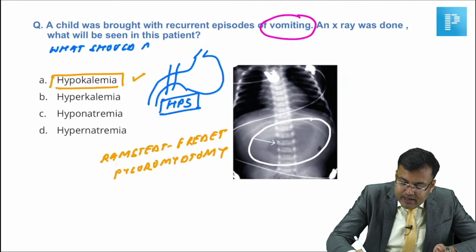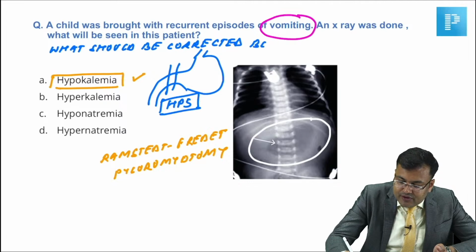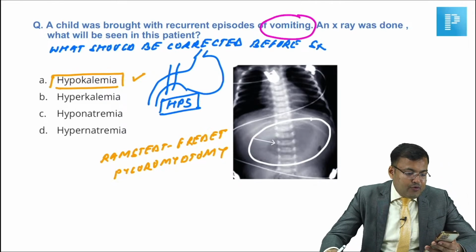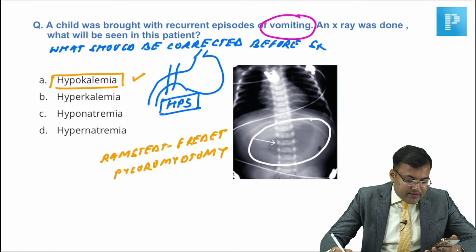What should be corrected before surgery? Correct hypokalemia. So guys, we have to correct hypokalemia. Clear? So correct answer is A. Electrolyte imbalance, yes.